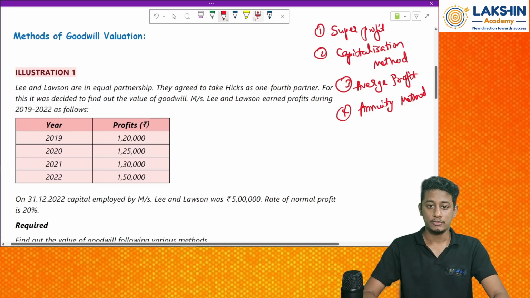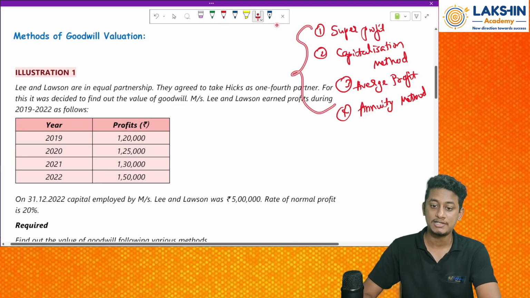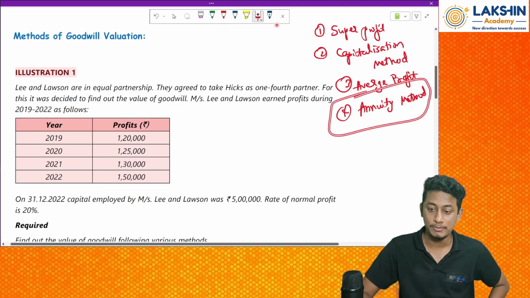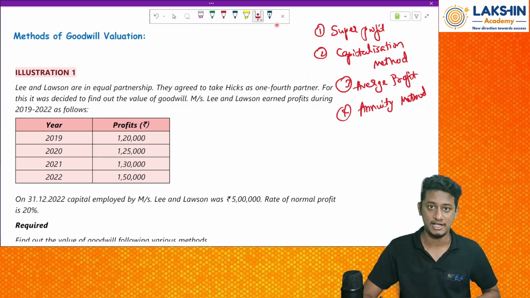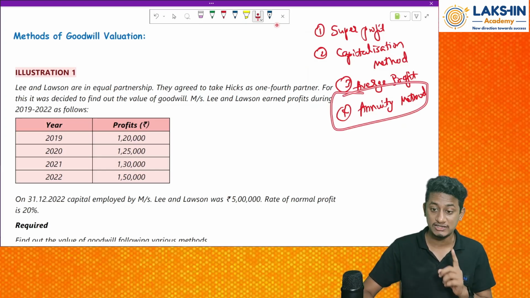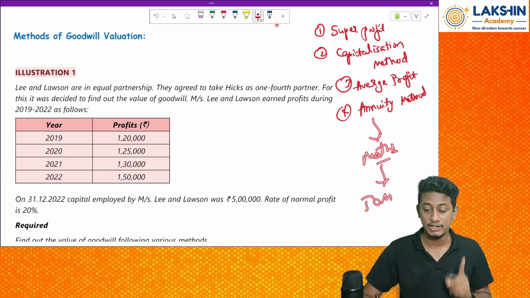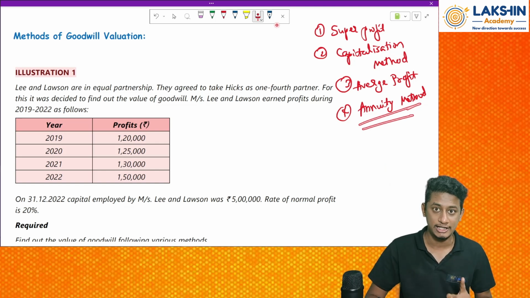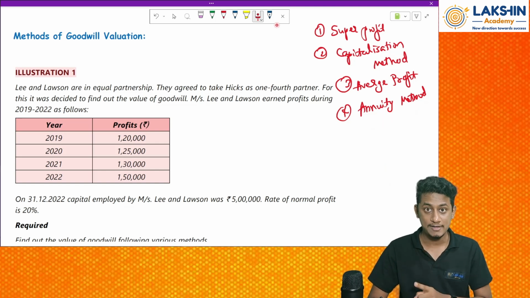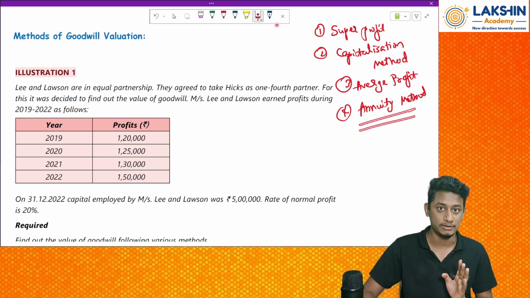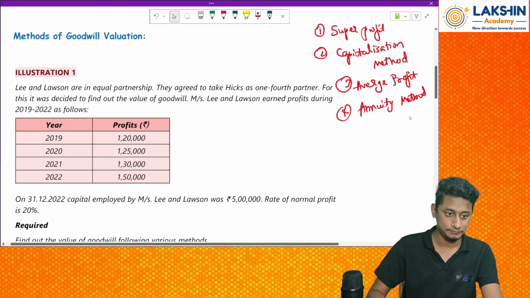Okay. So basically in the examinations only these three become really important. Annuity is not going to be dealt with over here. Annuity will be dealt with at the intermediate level. Clear? But I will teach you how to do the annuity method also, because this will be linked with your maths. In maths you have what? Time value of money. Remember, time value of money. In that chapter annuity is clearly dealt with. So refer to that chapter and then come to this for the annuity method. Yes. So let's start.